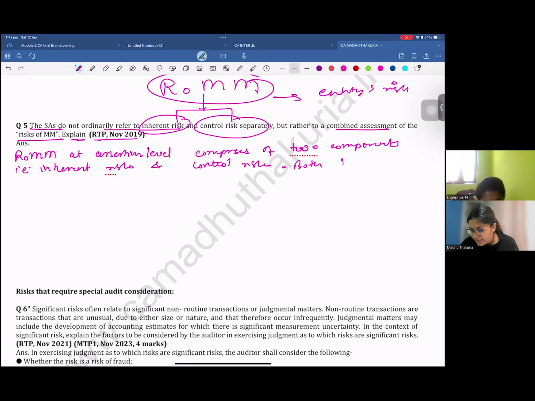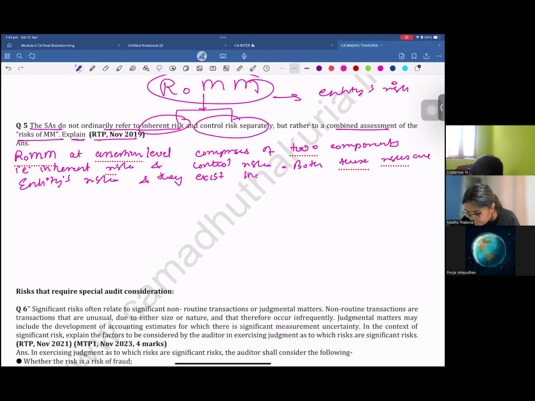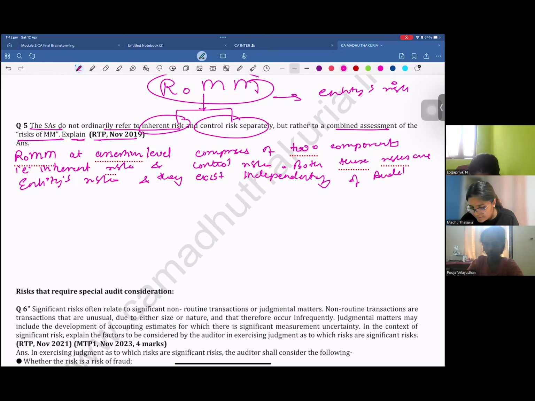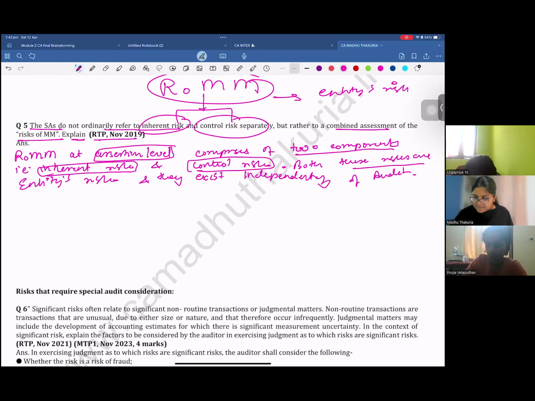Both these risks are entity's risks and they exist independently of audit. I'll repeat. Risk of material misstatement at assertion level comprises two components, one inherent risk, second control risk. And both of these risks are entity's risks and they exist independent of the audit.